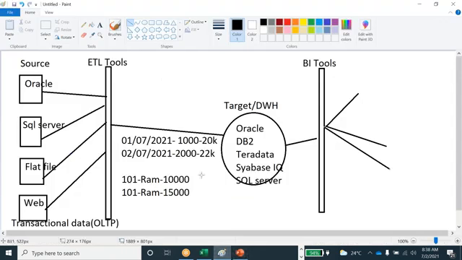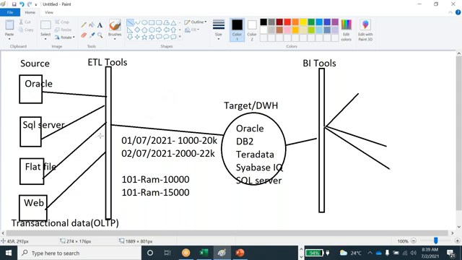We call ETL testing a backend validation because all the transformation logics are applied in the backend. The end user doesn't know what you are applying; they give only the logic, saying they want this kind of reports or this kind of business.